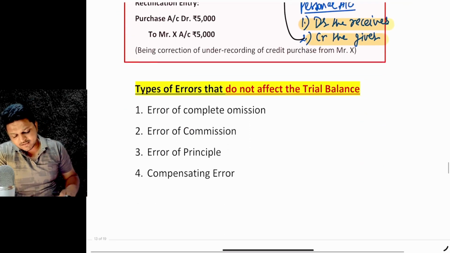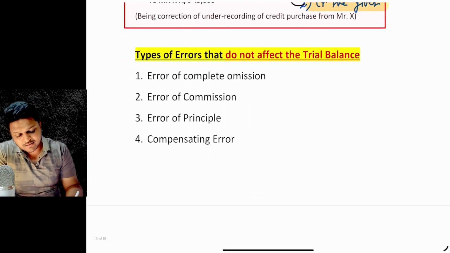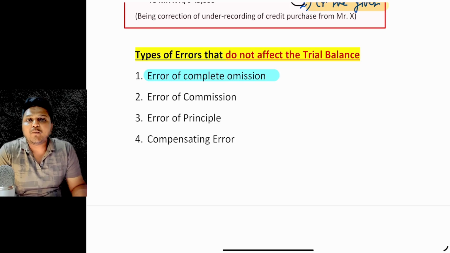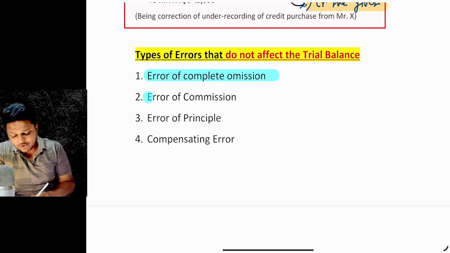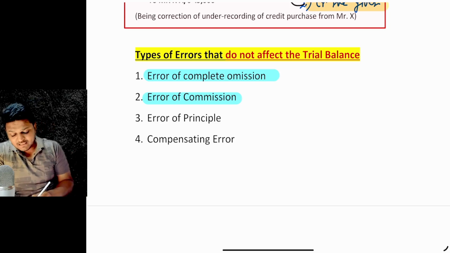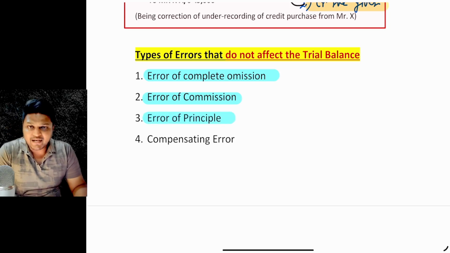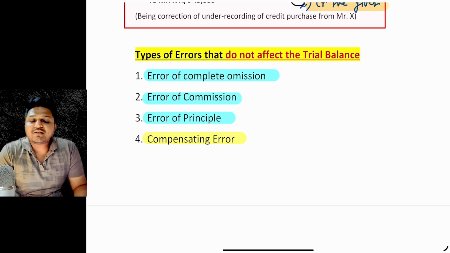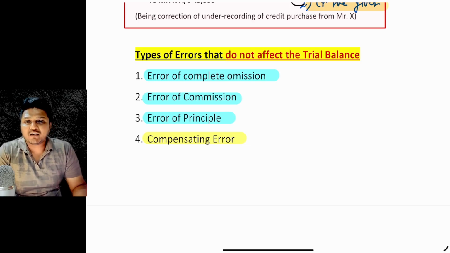So what type of errors are not going to impact the trial balance? It's the error of complete omission, where we completely omitted the entry. Error of commission. Let's say that the wrong entries were posted or on the wrong sides if those were posted. Error of principle, that you do not know the logic behind it, or even the compensating error where one mistake is nullifying the impact of the other mistake.